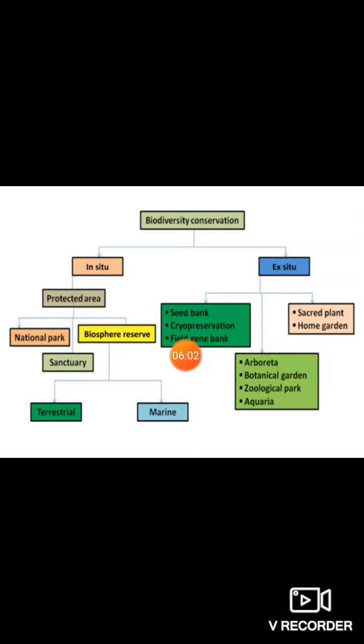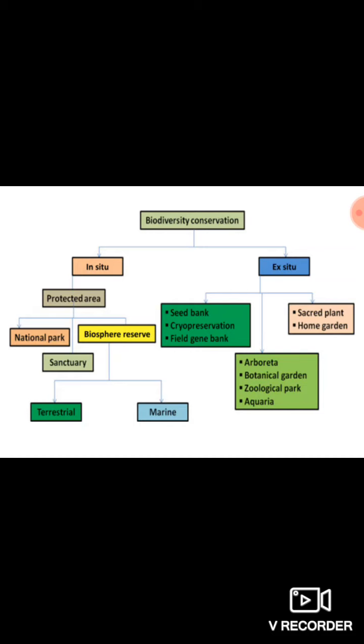A field gene bank is once again a bank where, instead of seeds or embryos, genes are being stored. For example, imagine Drosophila, which is a fly.